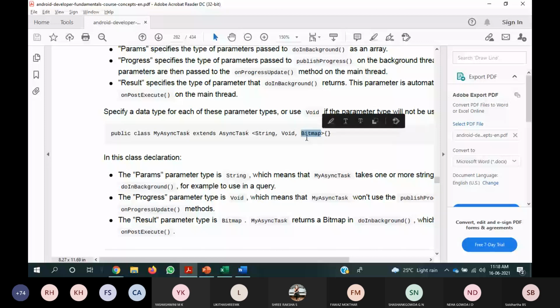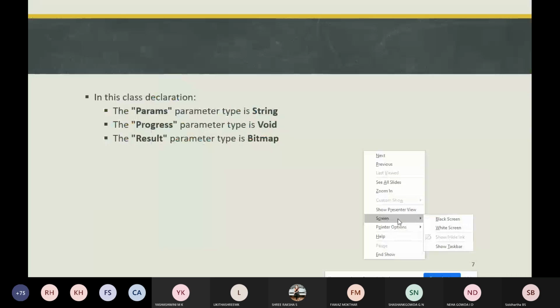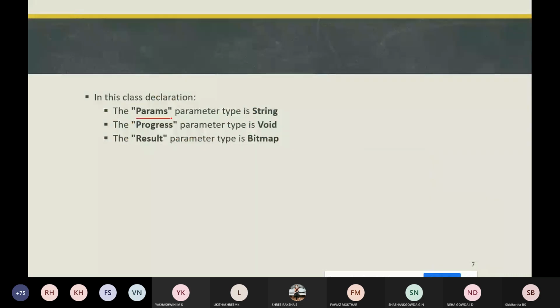The first parameter is String, correct? The first parameter is the Params parameter, whose type is String. This means that the class we have created, MyAsyncTask, takes one or more strings as a parameter in doInBackground.